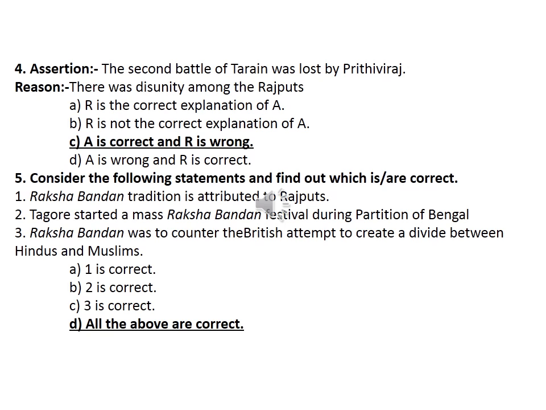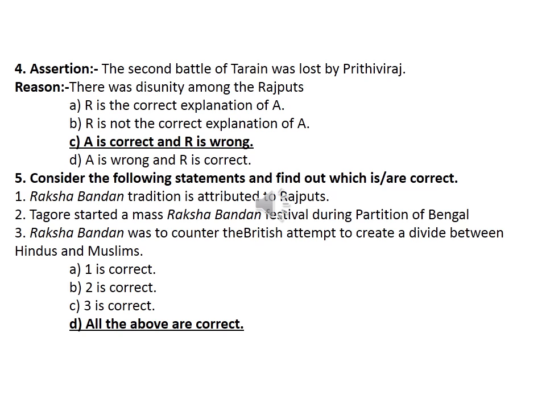Because when Muhammad of Ghori asked Prithviraj Chauhan to acknowledge his supremacy and become Muslim, Prithviraj rejected the proposal and prepared his army to resist the invader. Many Hindu kings and chieftains also joined with him. So option C, A is correct, but R is wrong.